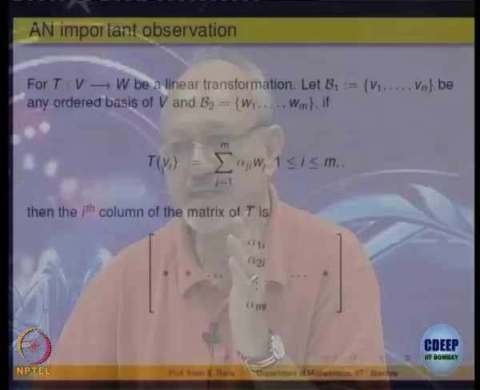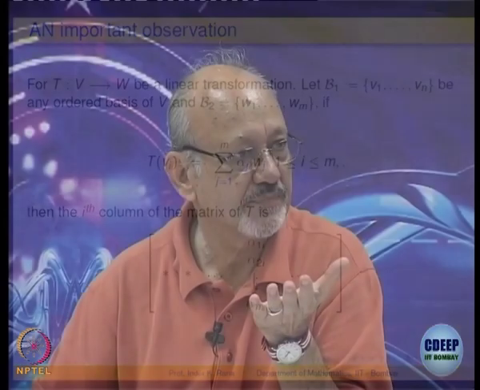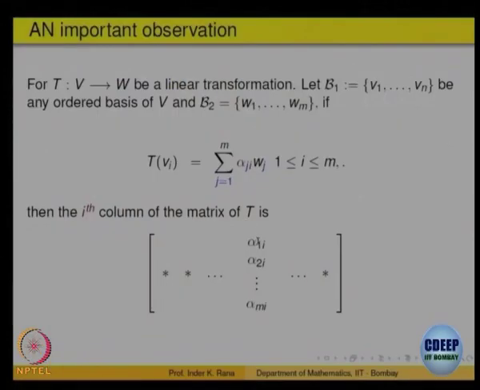Look at the ith element of the domain basis, T of Vi. That must be a linear combination of the W's. Those scalars, how many are there? m, and they form the ith column. So, this i gives you the column, and the scalars give you the elements of that column.